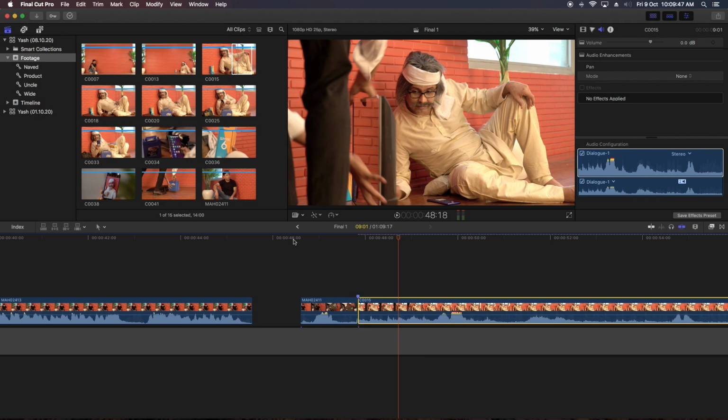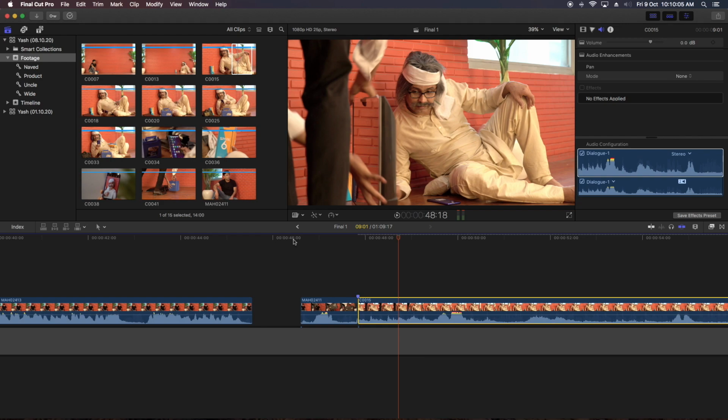So on the 180-degree movement, if he is on the left-hand side of the frame in the previous shot, and he wants to enter, then you also have to place that person on the left-hand side of that frame, then it will get matched.